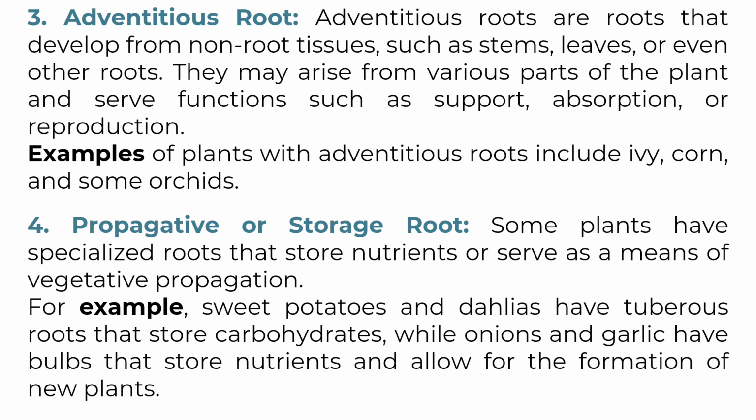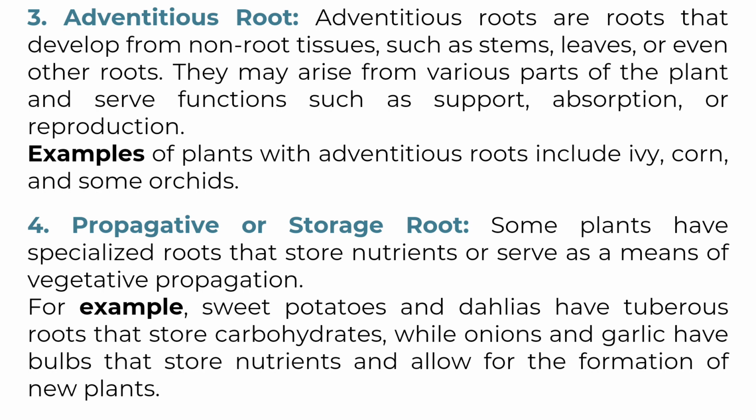They may arise from various parts of the plant and serve functions such as support, absorption, or reproduction. Examples of plants with adventitious roots include ivy, corn, and some orchids. 4. Propagative or storage root. Some plants have specialized roots that store nutrients or serve as a means of vegetative propagation.